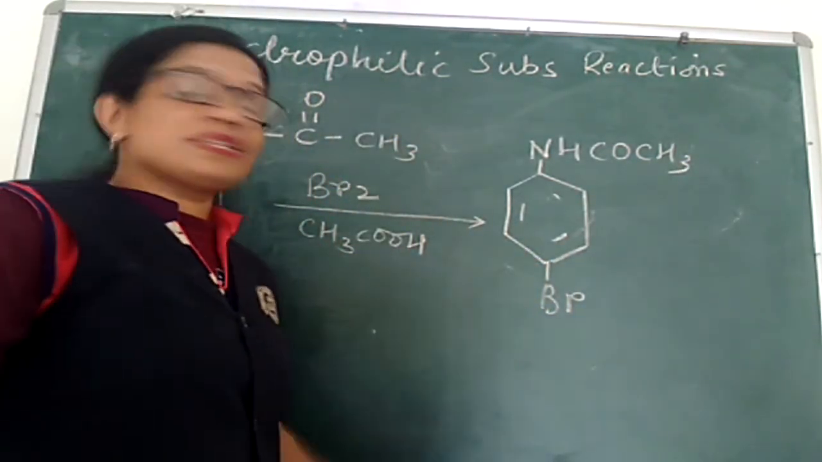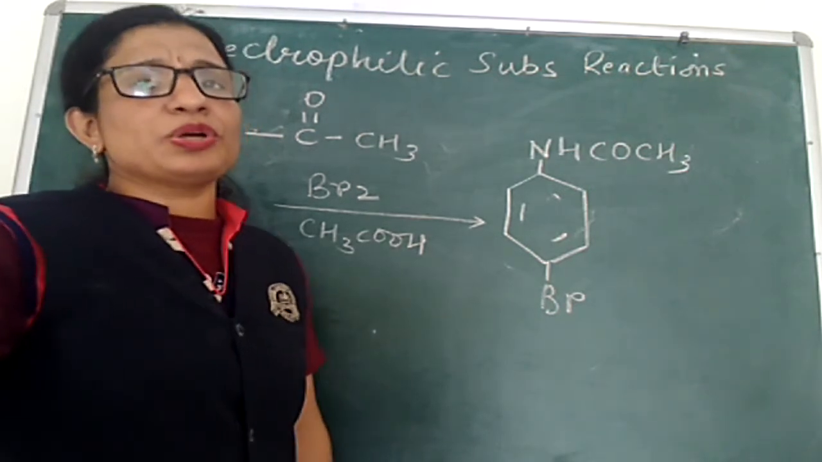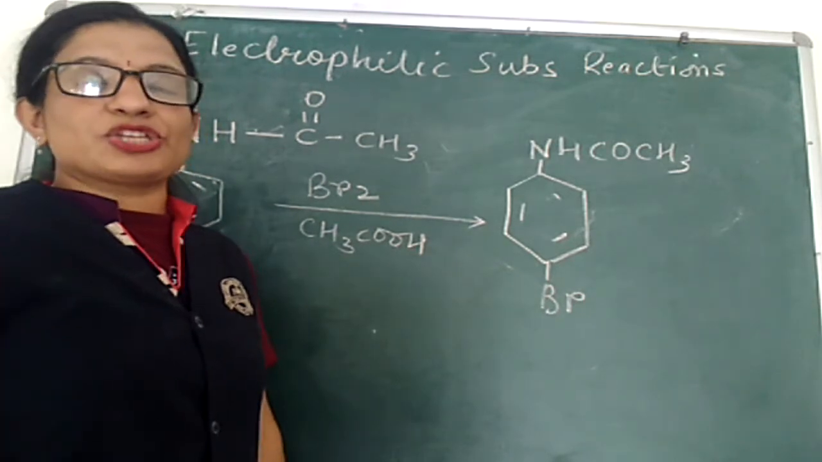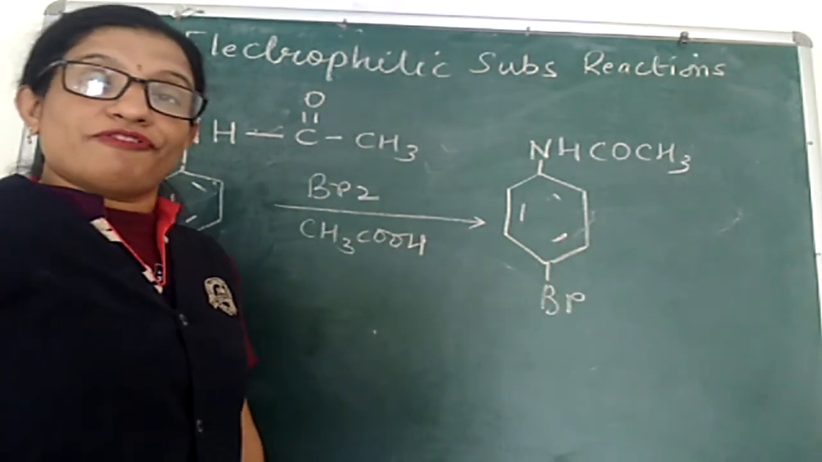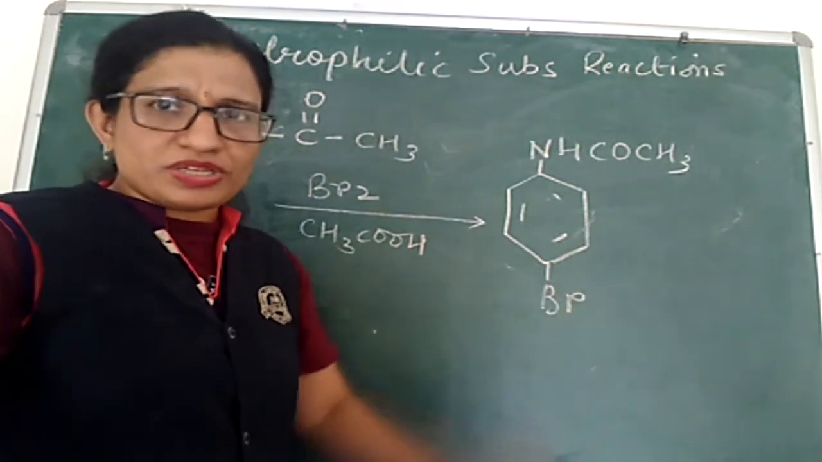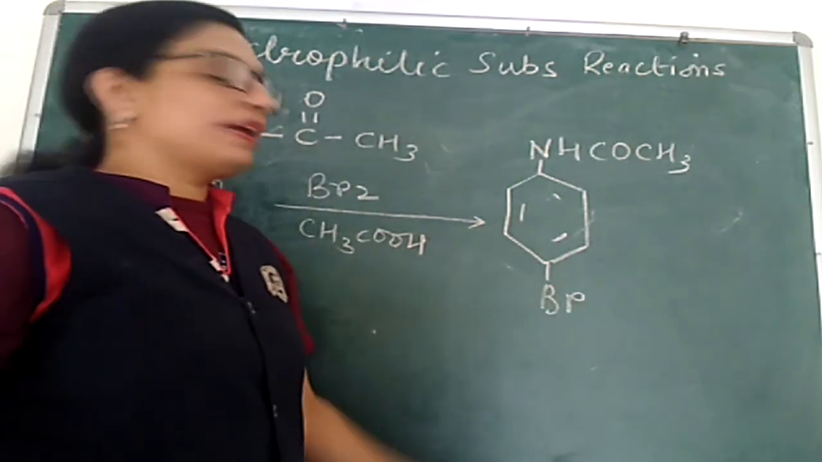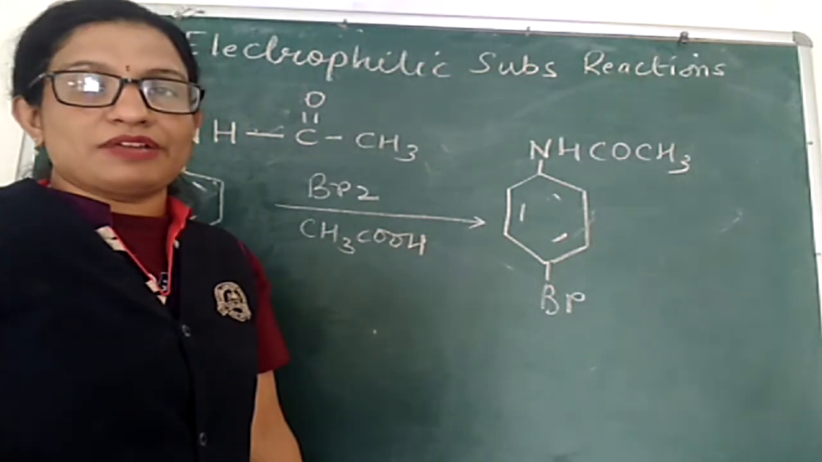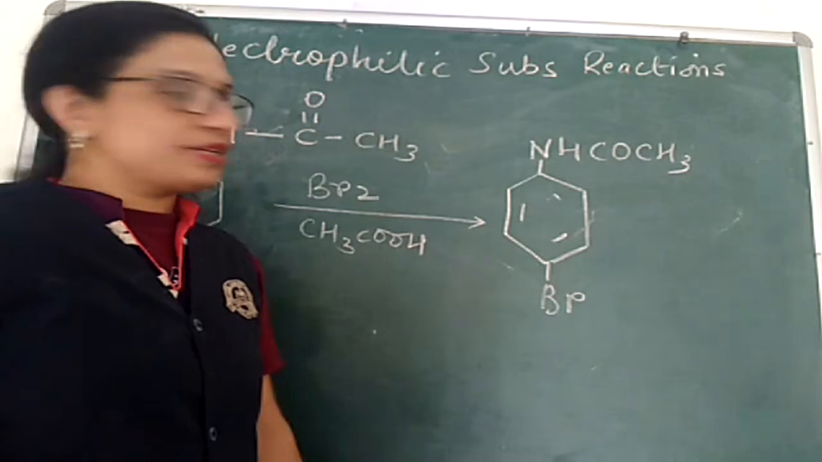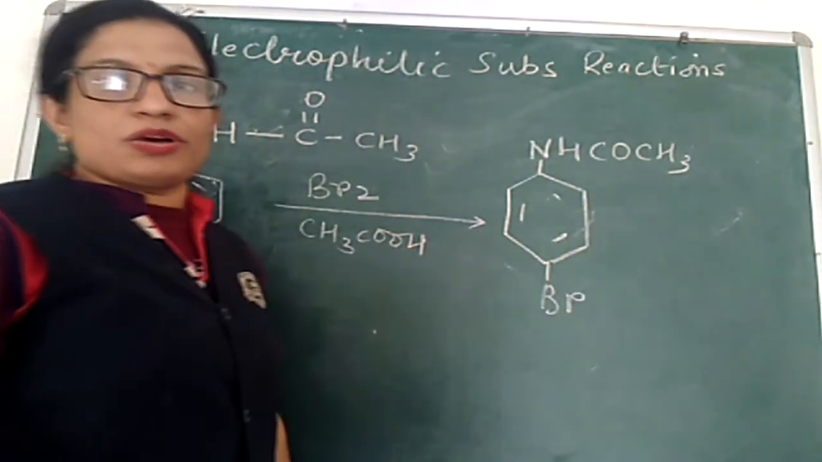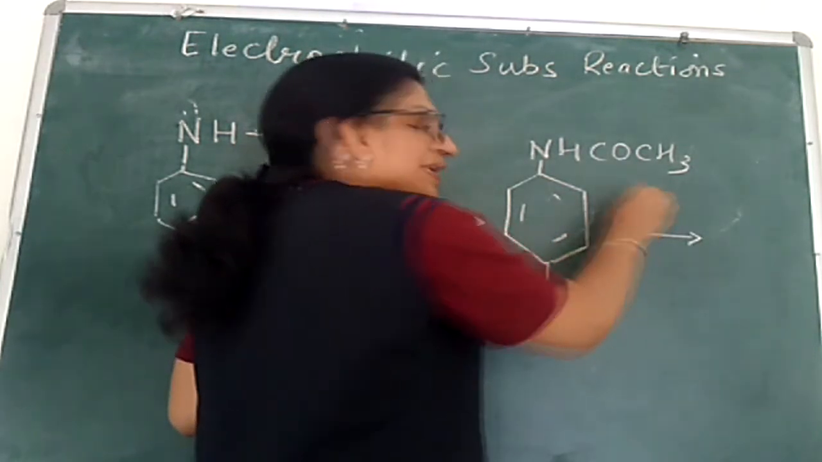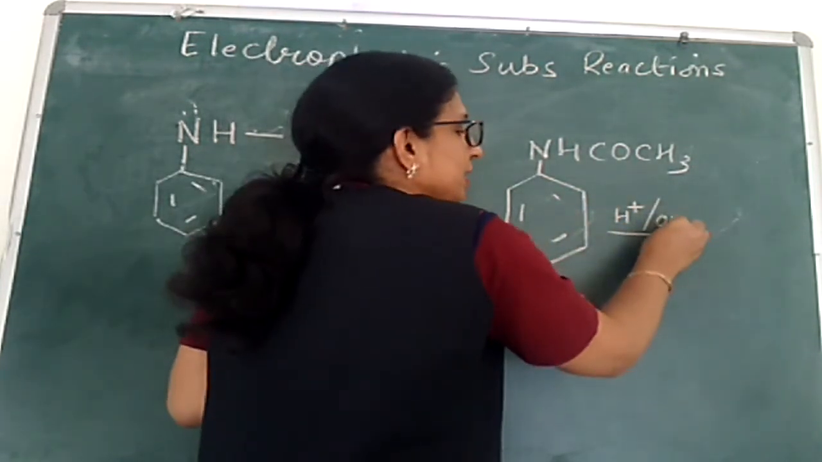But this is the monobromo derivative, not of aniline, because here the group has been converted from NH2 to NHCOCH3. We want the monobromo derivative of aniline. So what will be the next step? There will be one more step. The product which we are getting is the mono-substituted derivative of acetanilide, not the derivative of aniline. Now we have to hydrolyze it. So the next step is hydrolysis of this product, and hydrolysis can take place either in acidic medium or in basic medium.